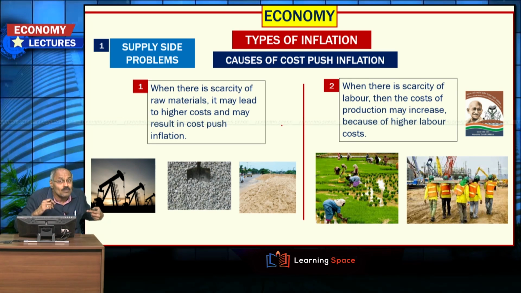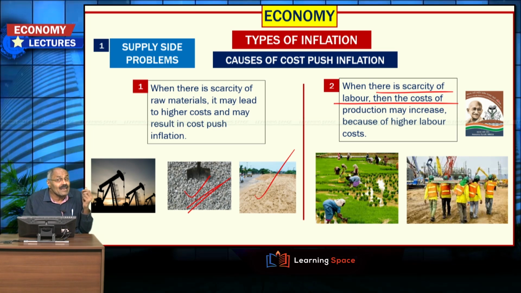Let us assume the cost of sand as well as the cost of stone crusher chips increased because of scarcity, then building construction will become too costly. So, this is one example of scarcity of raw materials. So, when scarcity of raw materials is there, it is a supply side problem, and because of which cost push inflation can take place. The second one is when there is a scarcity of labor.